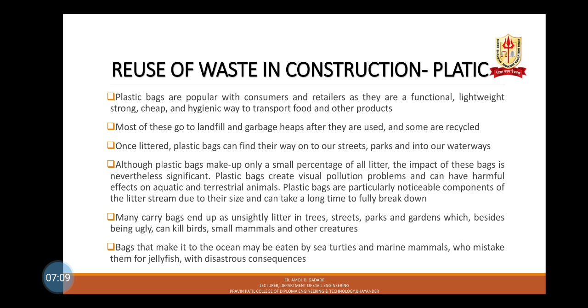Although plastic bags make up only a small percentage of all litter, the impact of these bags is nevertheless significant. Plastic bags create a visual pollution problem and can have a harmful effect on aquatic and terrestrial animals.